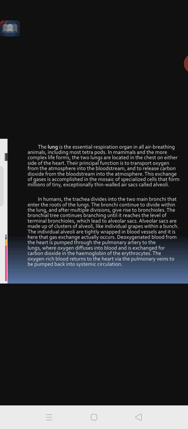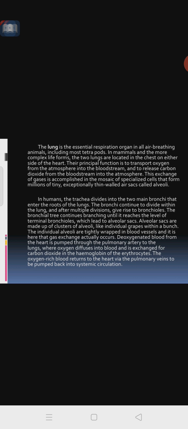Deoxygenated blood from the heart is pumped through the pulmonary artery to the lungs, where oxygen diffuses into the blood and is exchanged for carbon dioxide in the hemoglobin of the erythrocytes. What happens is that deoxygenated blood from the heart is pumped to the lungs through the pulmonary artery, and then oxygenated blood goes to the cells. The lungs play an important role in making the blood oxygenated. Deoxygenated blood enters the lungs, purification takes place, then oxygenated blood is supplied to the cells and the tissues.